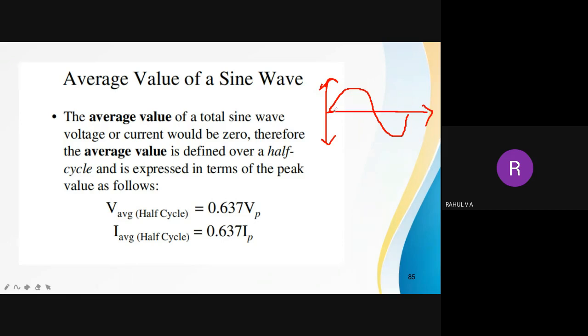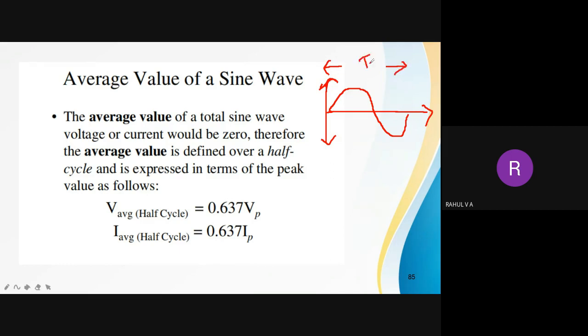If I say the average value of an AC waveform is 0, what is the reason? Now analyze a complete cycle. If you are taking the average for a complete cycle, this is the time period.